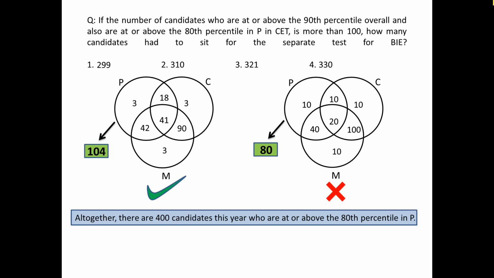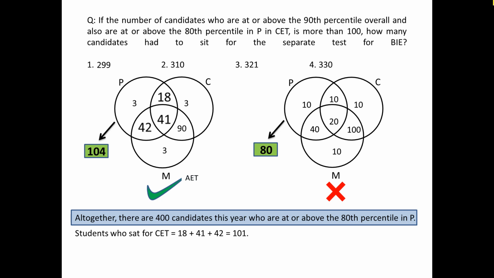The question is asking how many candidates had to sit for a separate test. So how many of these 104 candidates will sit for AET? The number of candidates who will sit for AET is the number of candidates who are good in at least 2, so they are 101: 42 plus 41 plus 18. The remaining 3 candidates will have to sit for a separate test, and these 101 are sitting for AET.